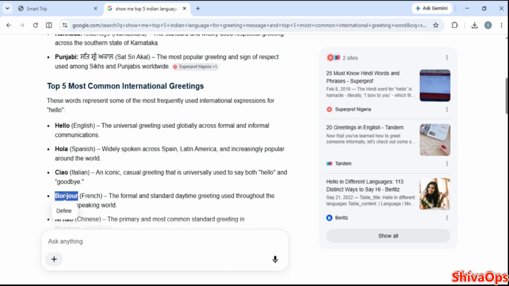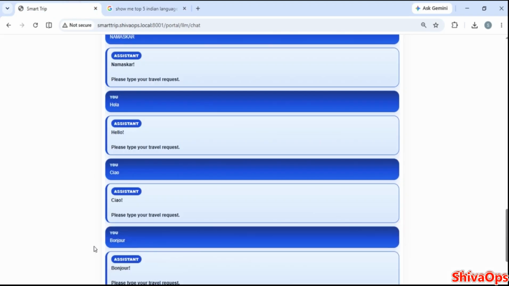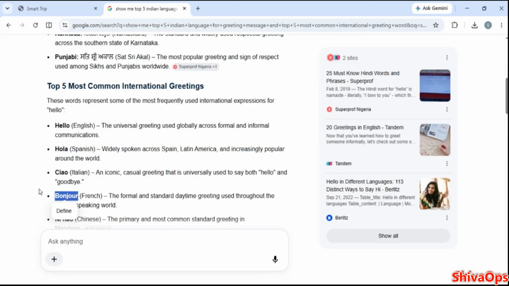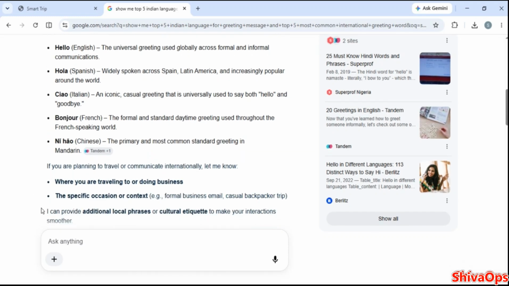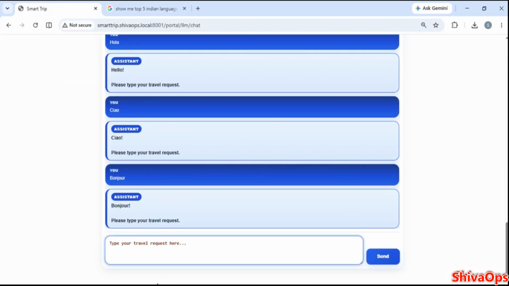Bonjour, French. If I make a spelling mistake or typo up to some level, it understands, though not all. So this is what we saw in all the test cases, and they succeeded and are handled.